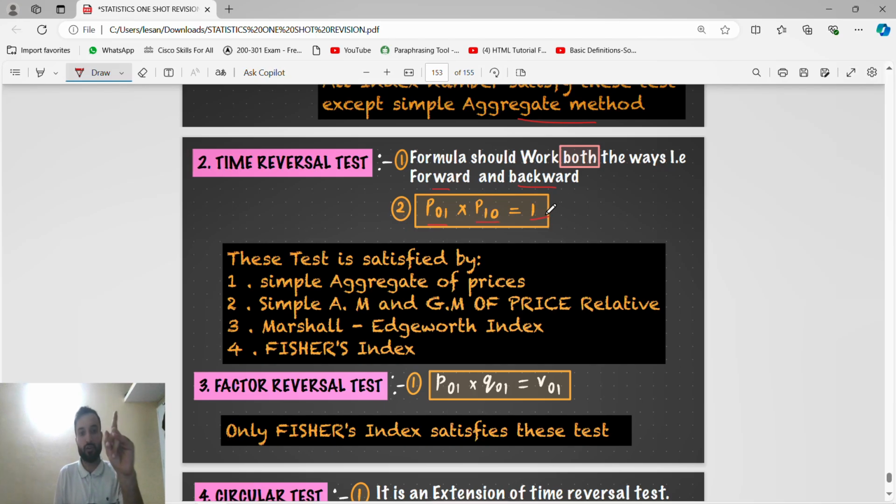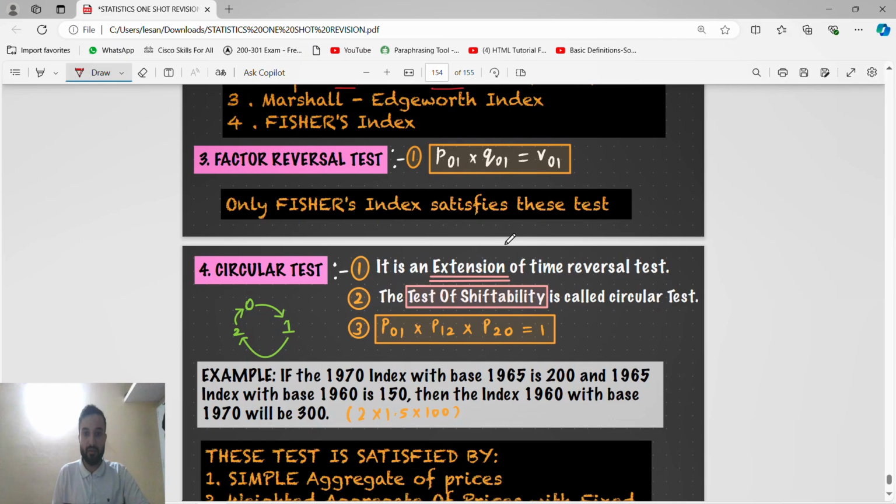If you multiply forward and backward, it should be 1. This test is satisfied by simple aggregate of price, simple AM and GM of price, Marshall Edgeworth index, Fisher index. Factor reversal means price into quantity is value. Only Fisher index satisfies this test.